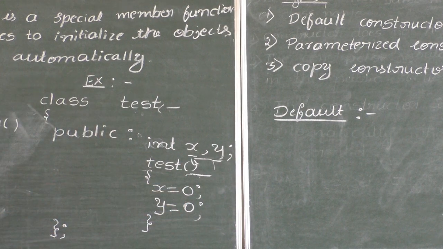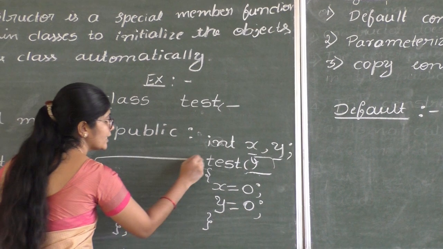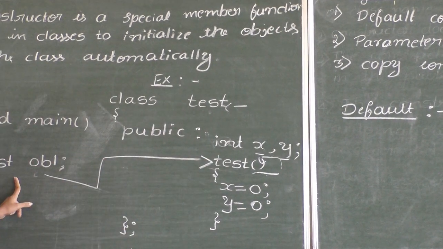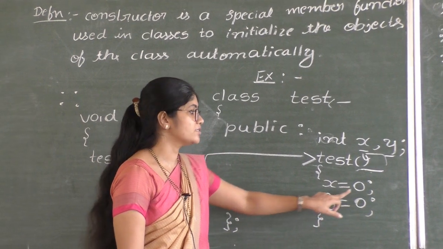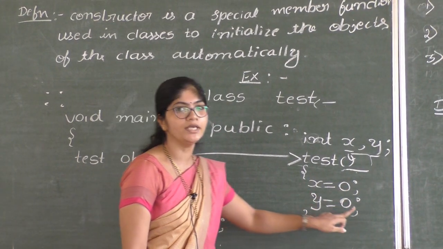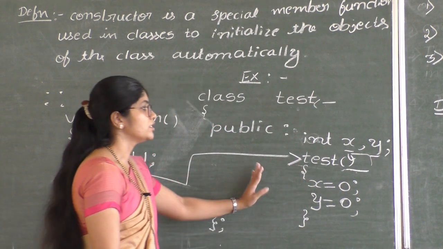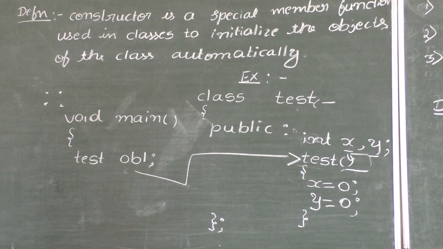What happens when we create the object for the class? Constructor function will be automatically called and variables are initialized with the zeros. Value of x will be 0, value of y will be 0. So this is the example for a default constructor.